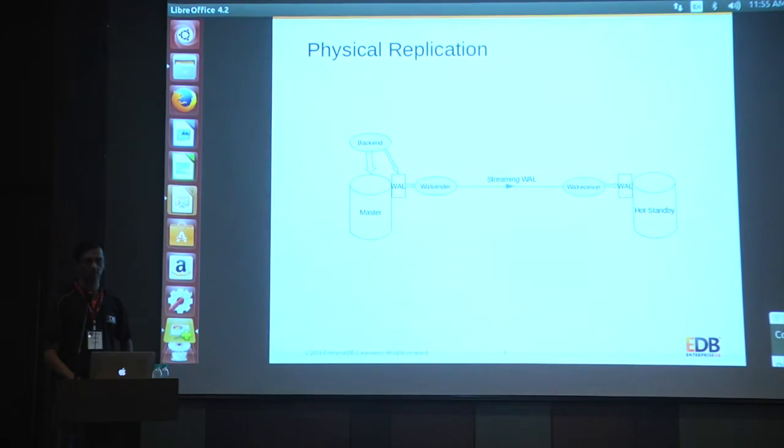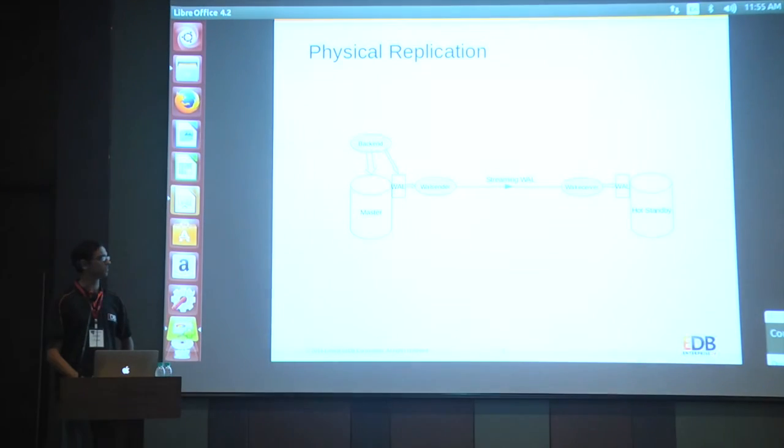We already had transaction logs for crash recovery, and now we wanted high availability using the same transaction logs, because the transaction logs have all the information, all the data in there. We want to just replicate the data onto some other server so that that server can take over the operation of the primary server if it fails.